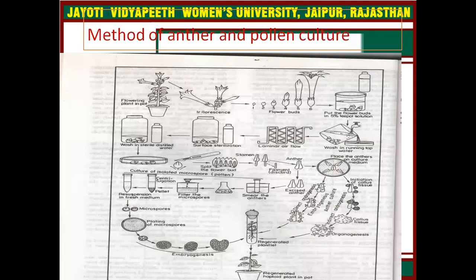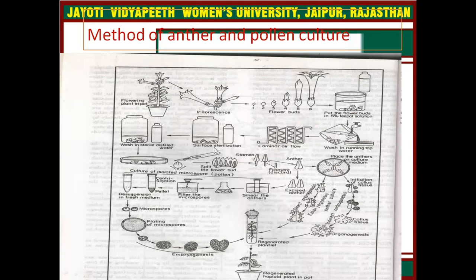Here is the flow chart where we can see the method of anther and pollen culture. In this flow chart, first of all we extract the flower, and then we collect the flower bud and put it in a 5% solution, and then we rinse and wash the flower.